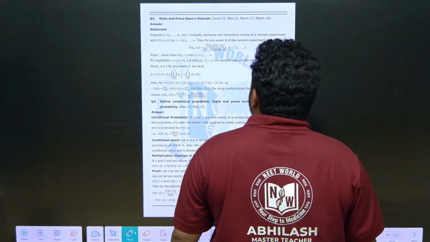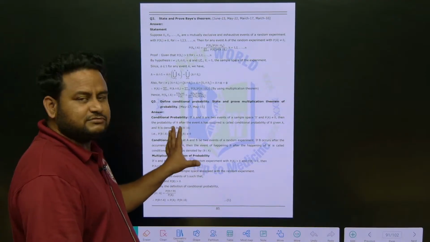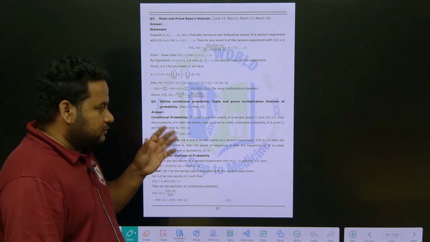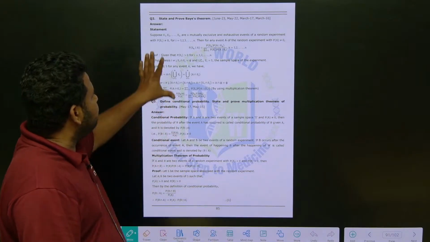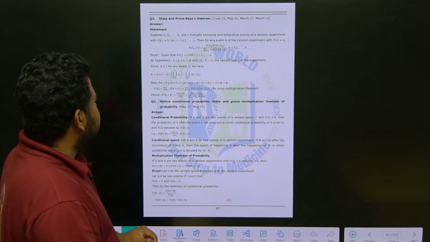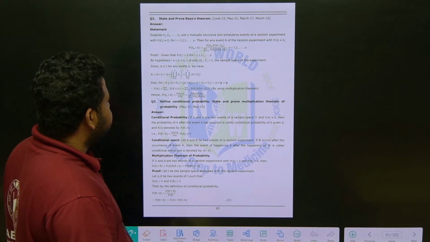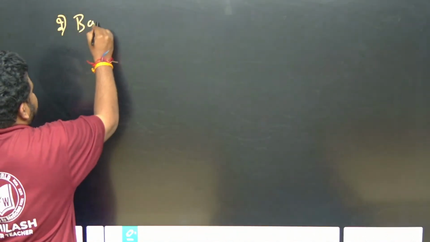Next question. State and prove the Bayes theorem. Today's class will be more about the theorems only. In the next class we will be solving other numerical based questions of probability. Now we will be talking about the Bayes theorem. State and prove the Bayes theorem. So let us talk about the Bayes theorem first. The second question is about the Bayes theorem.